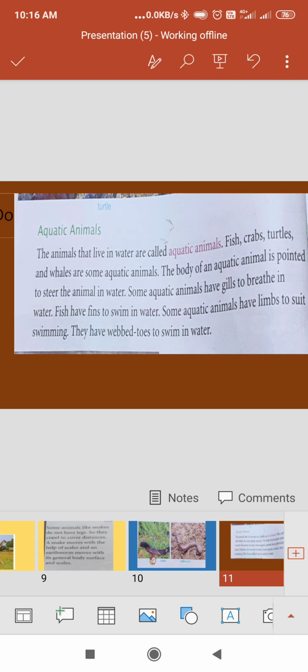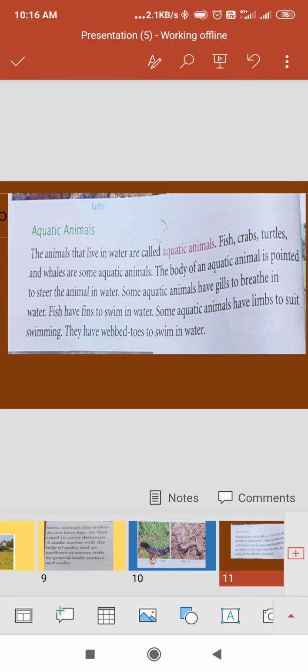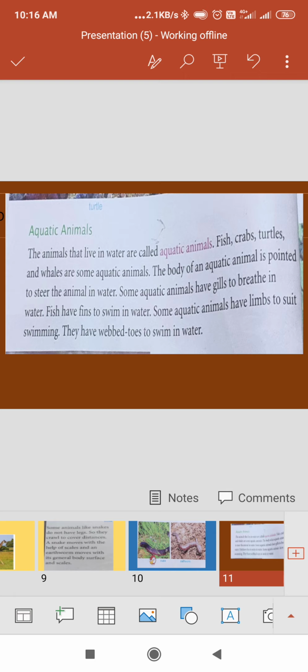Some aquatic animals have limbs. What are limbs? Both legs and hands together are known as limbs. So they have limbs to swim in water. They have webbed toes to swim in water.